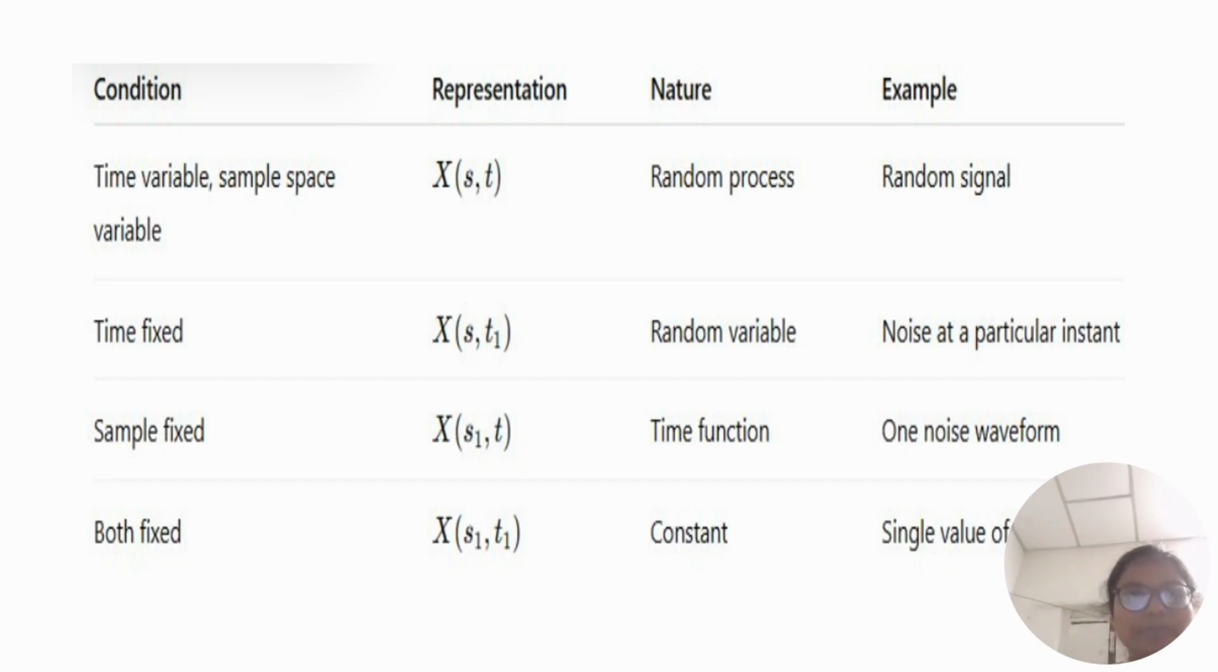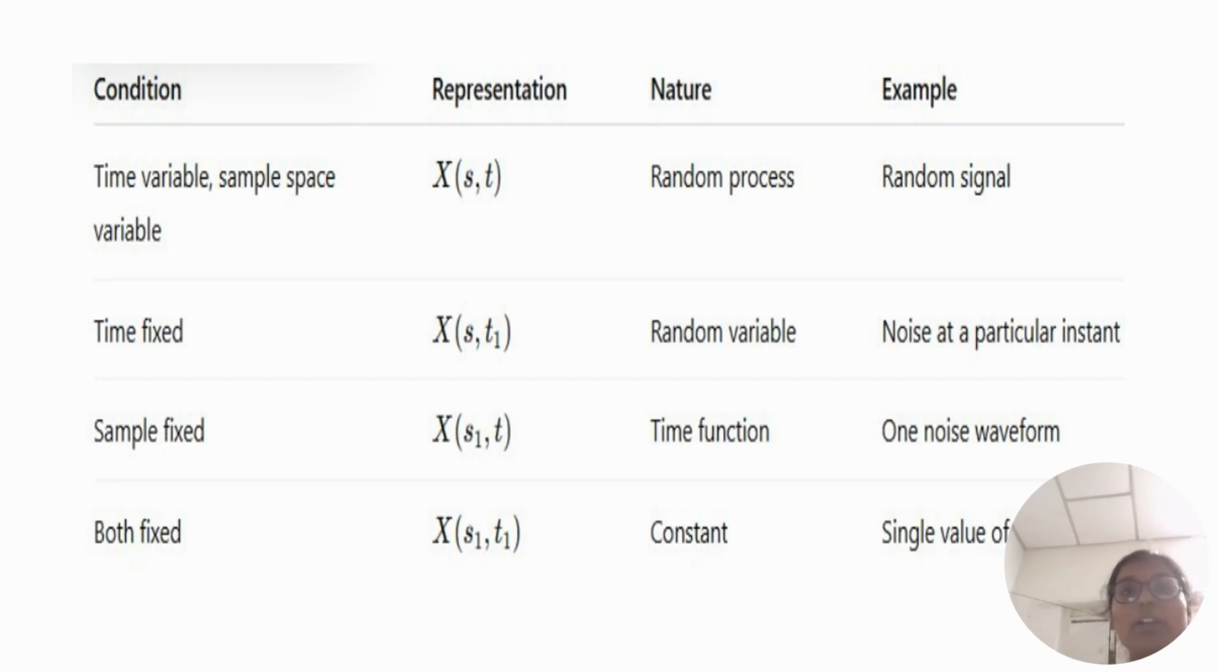If both are fixed, meaning time and sample both are fixed, we write X of s1 comma t1, because s is fixed and t is also fixed, so in their suffix we write 1. The nature will be constant, and the example is a single value of a random process.